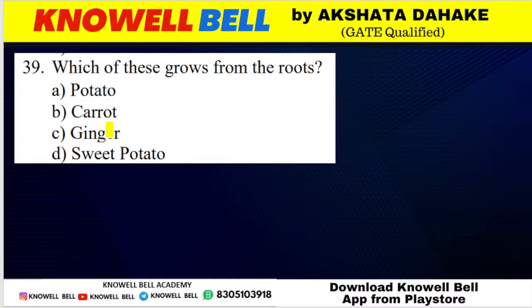The next question, question number 223. Which of these grow from the roots? Potato, carrot, ginger, sweet potato. Which of these can be grown from roots? इनमें से किसको आप roots के through grow कर सकते हो? Which of these can be grown from roots? Roots के through हम किसको grow कर सकते हैं?